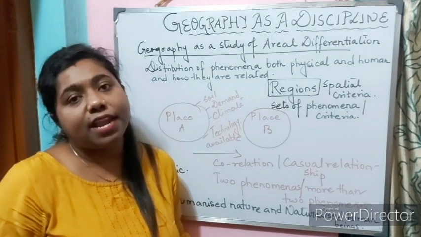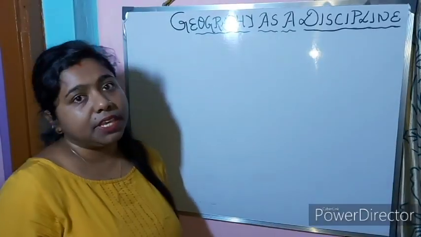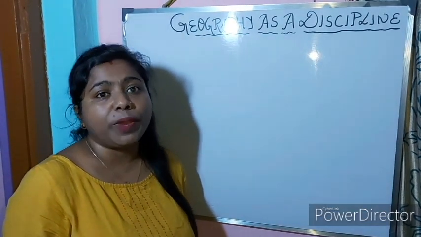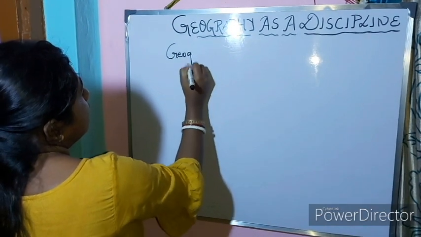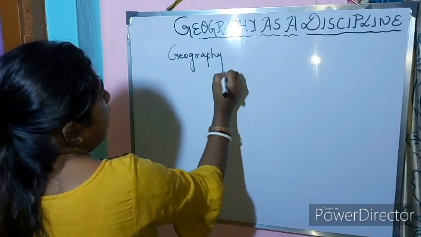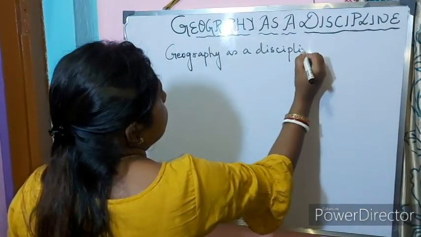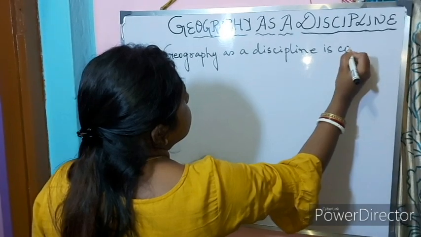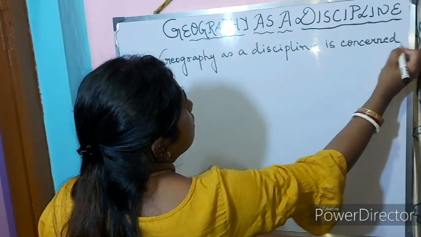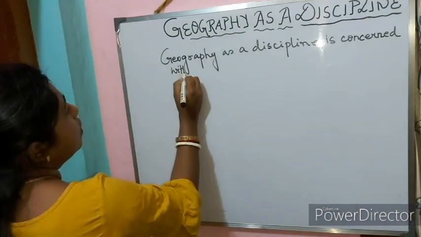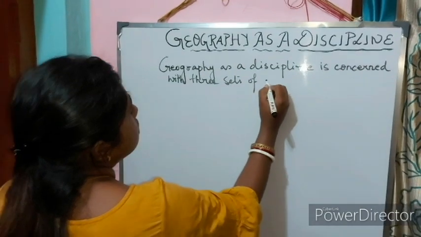Now we will move ahead with some set of questions that are related to geography as a discipline. Geography as a discipline is concerned with three sets of questions.